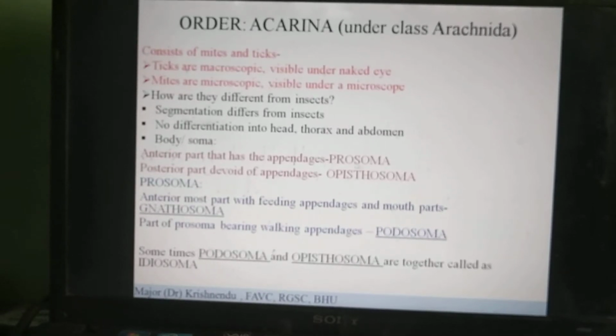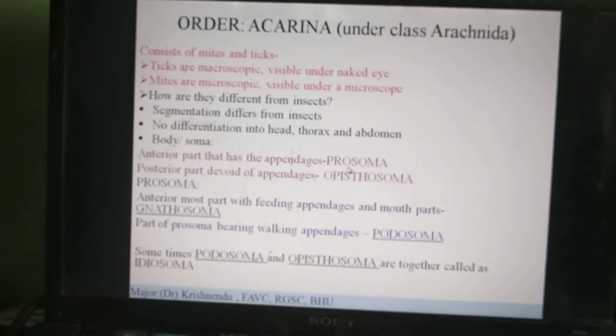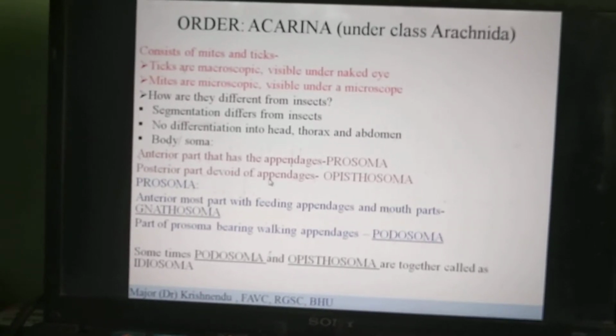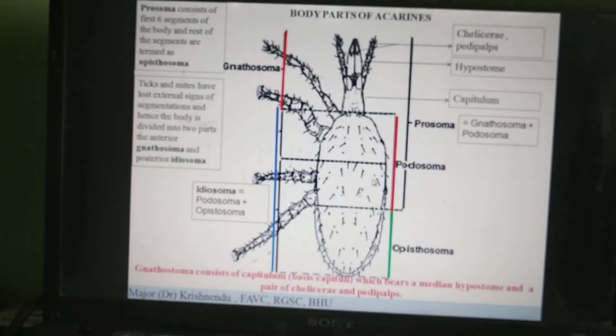So as you can see, prosoma. Soma is the body. Pro means the upper or the anterior part. Then the posterior part of the body, which has no appendages, is called the opisthosoma. Now, if we come to the figure, you can see.